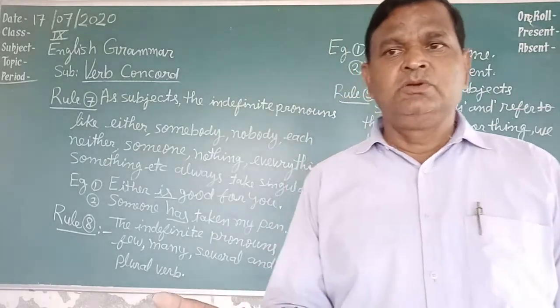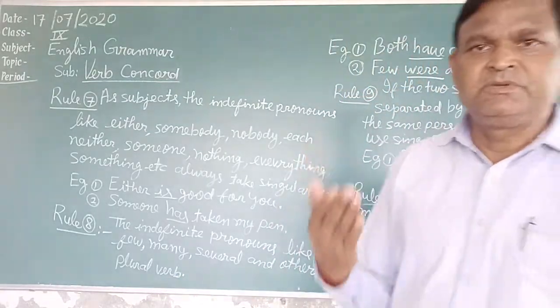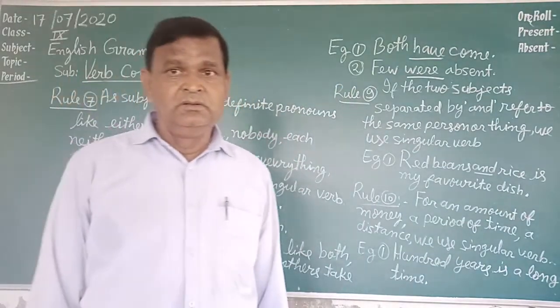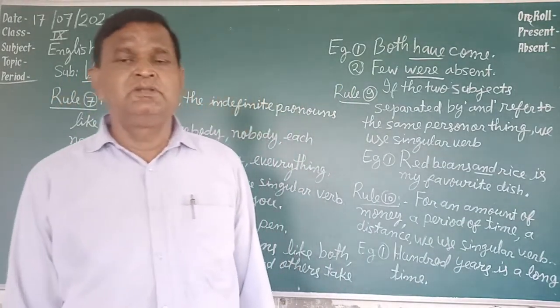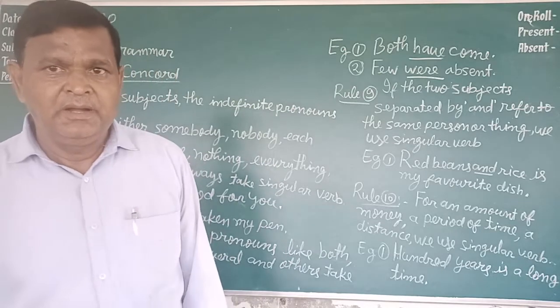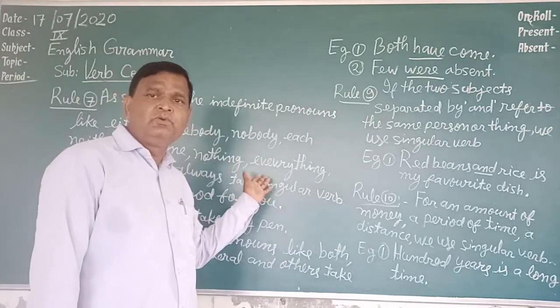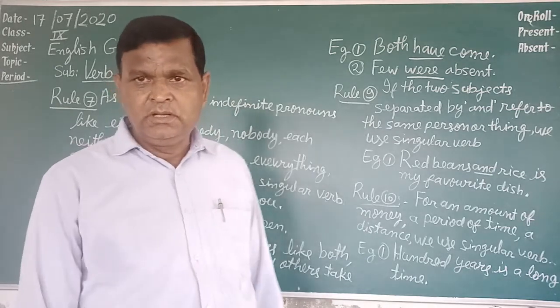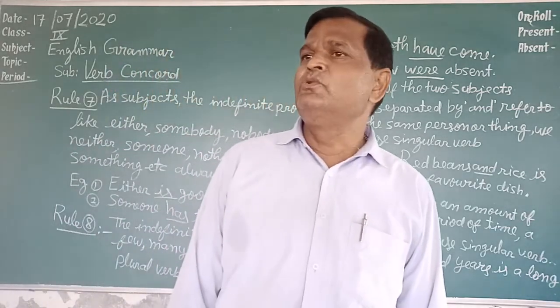Also I have told you that a singular verb agrees with a singular subject, and a plural verb agrees with a plural subject. And the 10 rules that I have given you, you have to write in your notebook and you have to learn them.